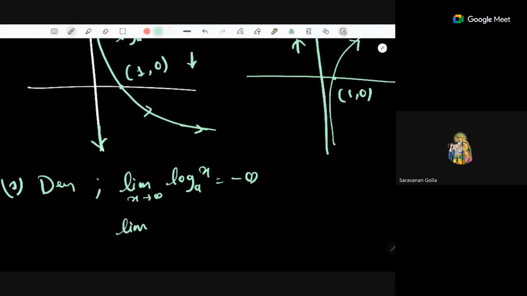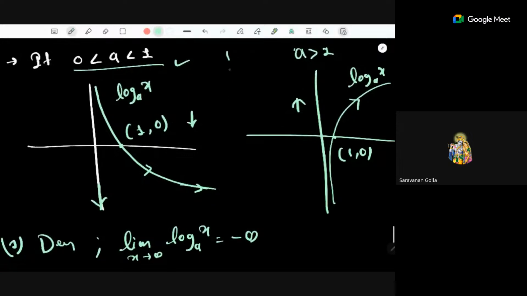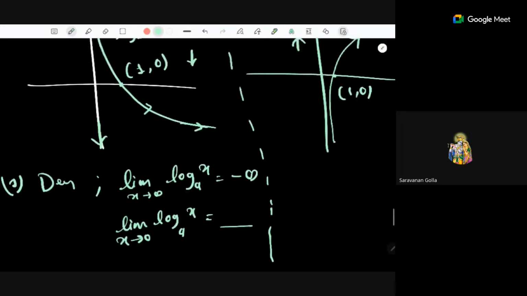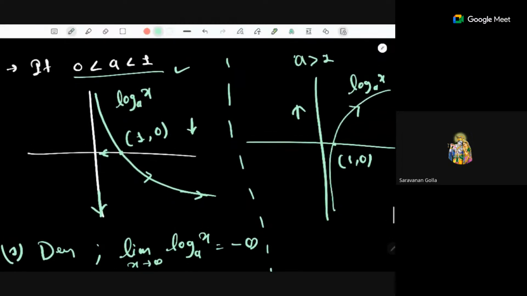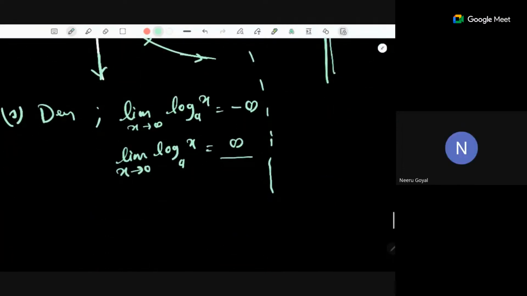You've written limit x going to minus infinity of log base a of x equal to minus infinity in the first case. In the second case, obviously, it goes to infinity. So what is the limit x going to 0 of log base a of x? Remember here we are talking about the first case when the value of a is between 0 to 1. As x goes to 0, you can check here that the log is going to positive infinity. So here this value is infinity.